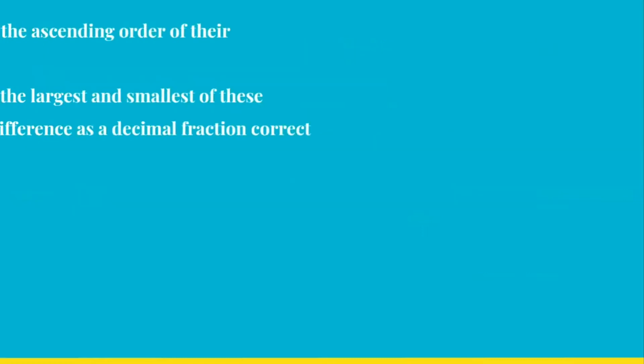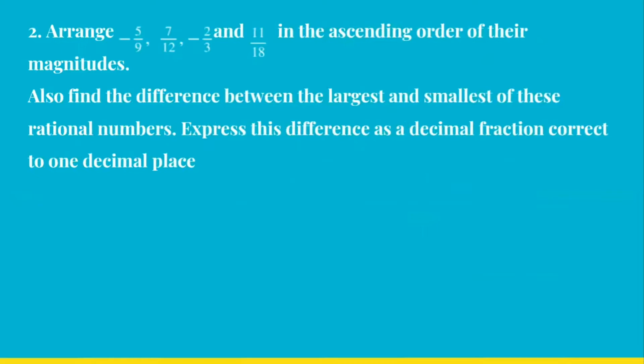Arrange -5 by 9, 7 by 12, -2 by 3 and 11 by 18 in the ascending order of their magnitudes. So remember children, whenever we are arranging fractions, we have learned about ascending and descending order of fractions. So we have to look for converting them into like fractions.